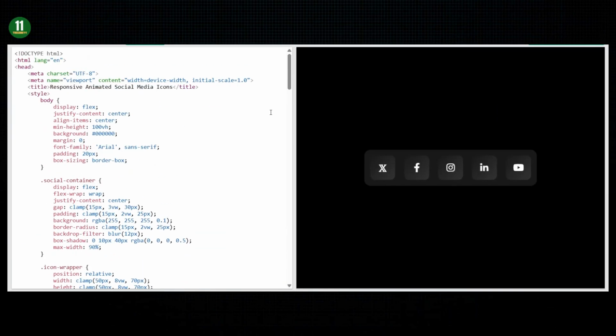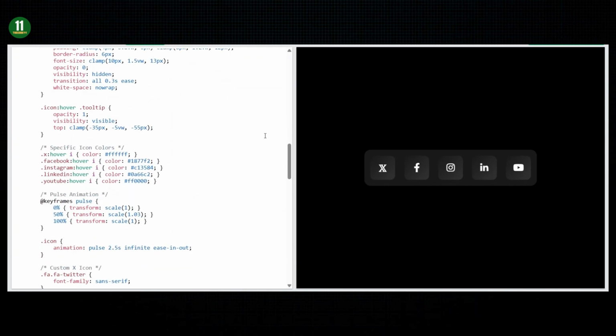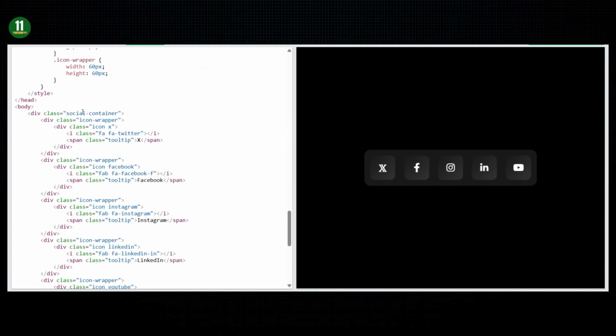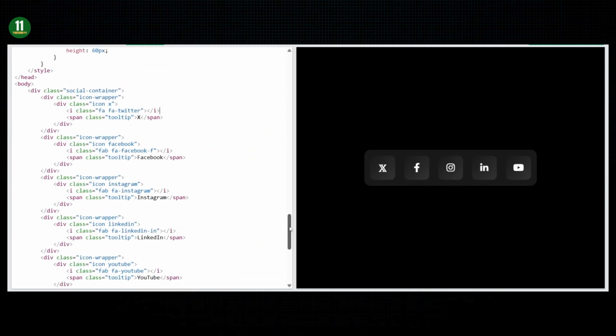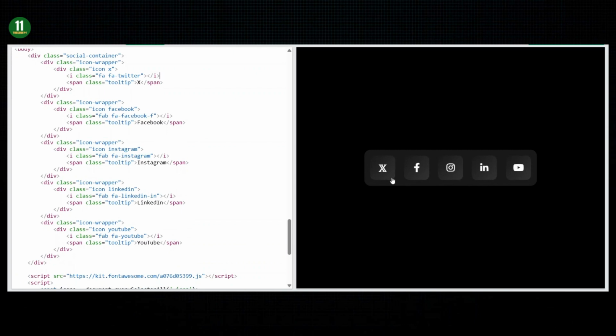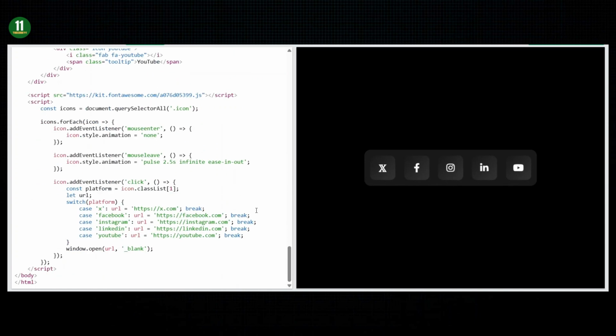First of all, let's see our project. Here we are using a single HTML file with embedded CSS and JavaScript. Here's the basic structure. First of all, we have a social container div holding multiple icon wrapper divs, each with an icon div inside. Each icon uses Font Awesome classes for the symbols like Facebook, Twitter, Instagram, YouTube, and so on. I have also added tooltips with spans to show the platform name if you hover on it. At the bottom, we link to Font Awesome's CDN for the icons.